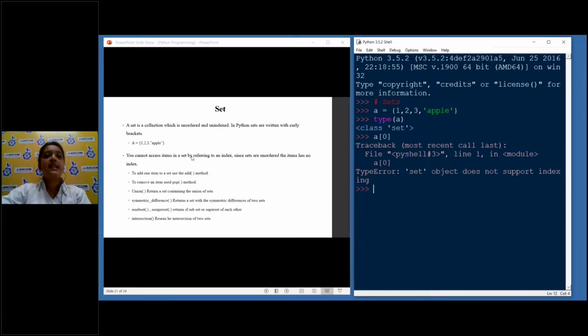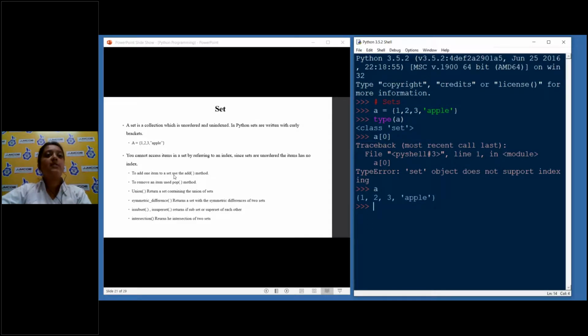You cannot access items in a set by referring to an index. Since sets are unordered, the items have no indexing. Even though it looks like it is in an ordered way, actually it is not, and the items are scattered in the memory. The only way to bring them together is by using some of these methods.